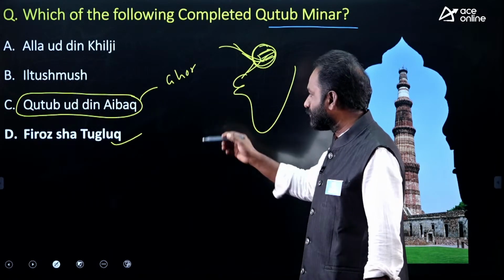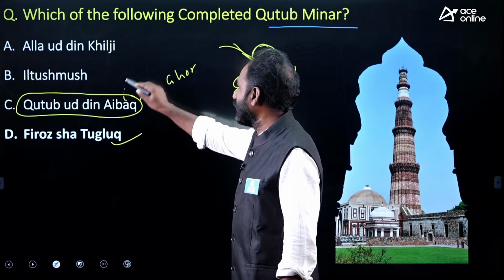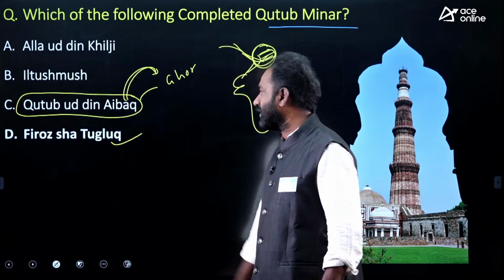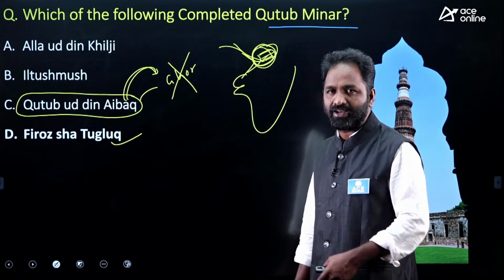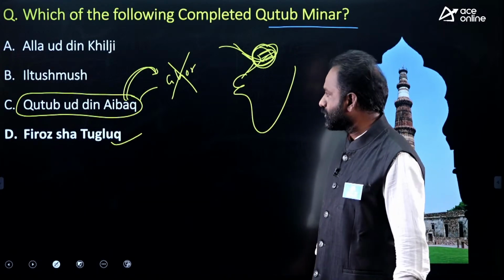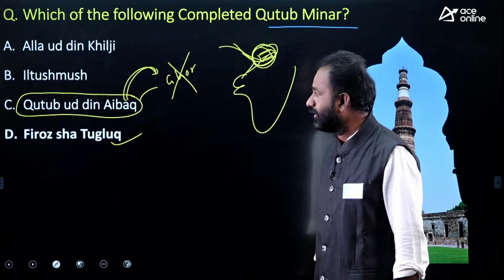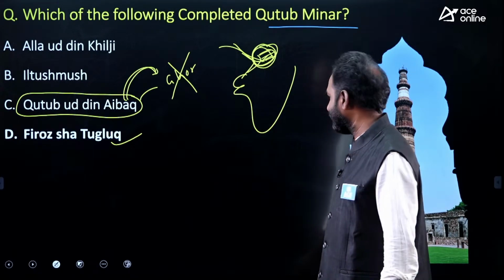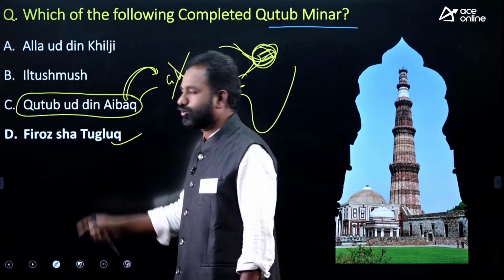Later, Qutubuddin Aibak, the slave and commander of Muhammad Ghor, ruled India after the death of his master. After victory over Prithviraj Chauhan, he decided to build a victory tower. The victory tower is nothing but the Qutub Minar. So he built Qutub Minar.